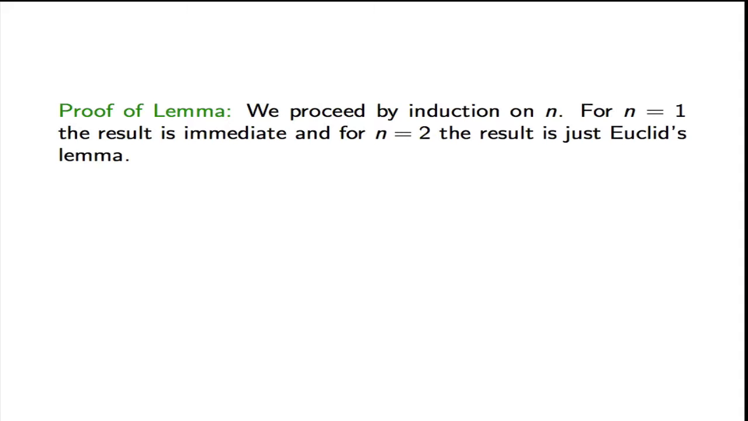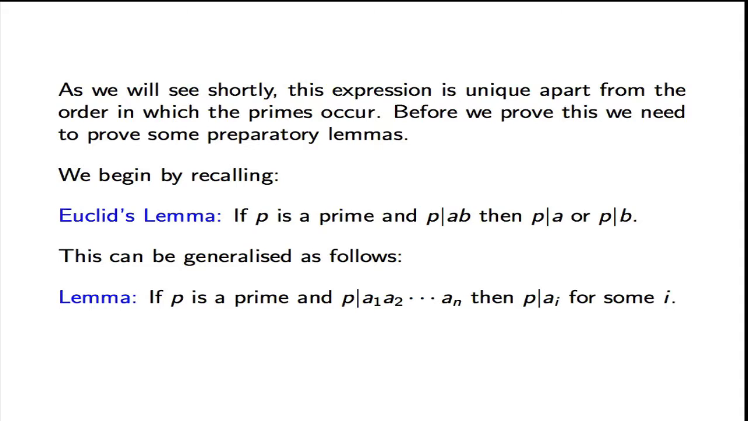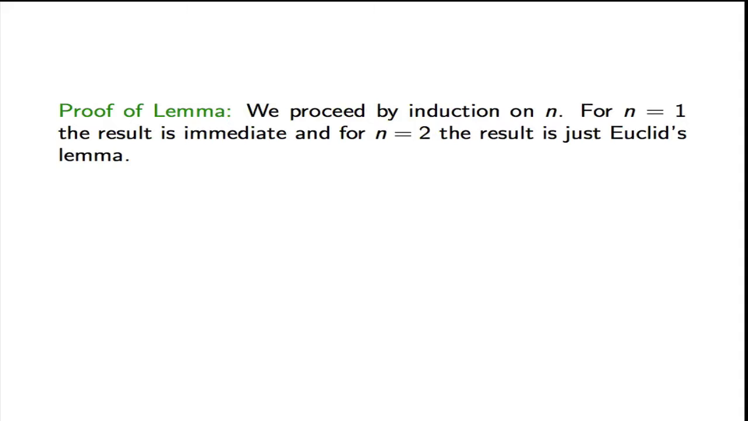First, the case n equals 1 is immediate. Why? It says that p divides a1, and we want to show that p divides a1. For the case n equals 2, the lemma says that p divides a1 times a2, and we want to show that it divides a1 or it divides a2, but this is exactly Euclid's lemma.